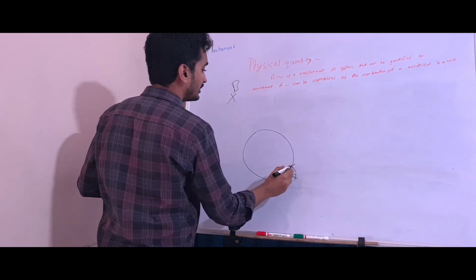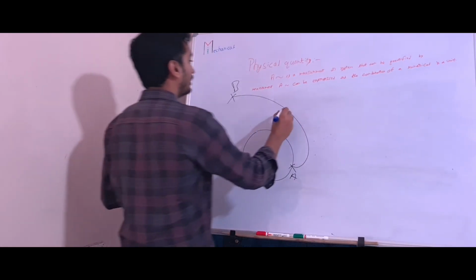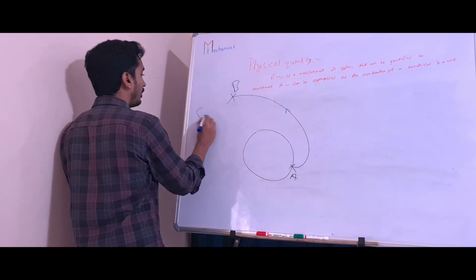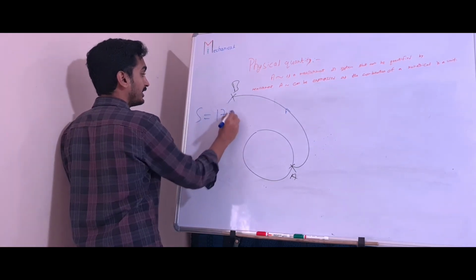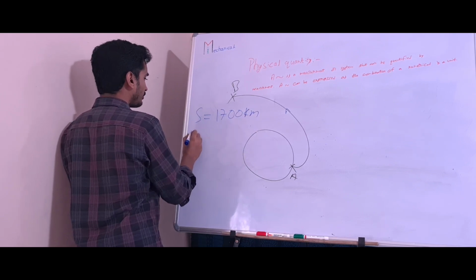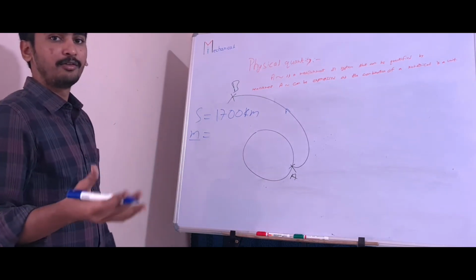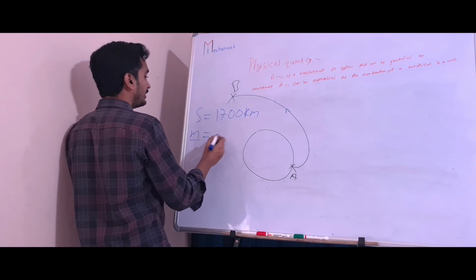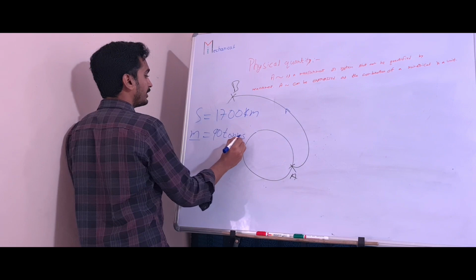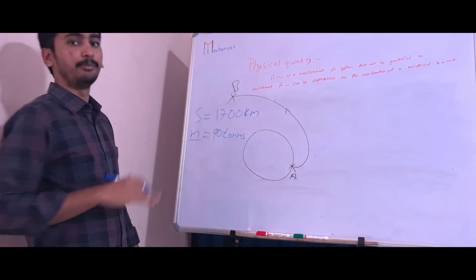So now we are launching a rocket from point A to point B. During this launching process, we need to calculate what? How much distance it traveled. How much mass of fuel it consumed. For example, 90 tons of fuel required in order to launch our rocket from point A to B.